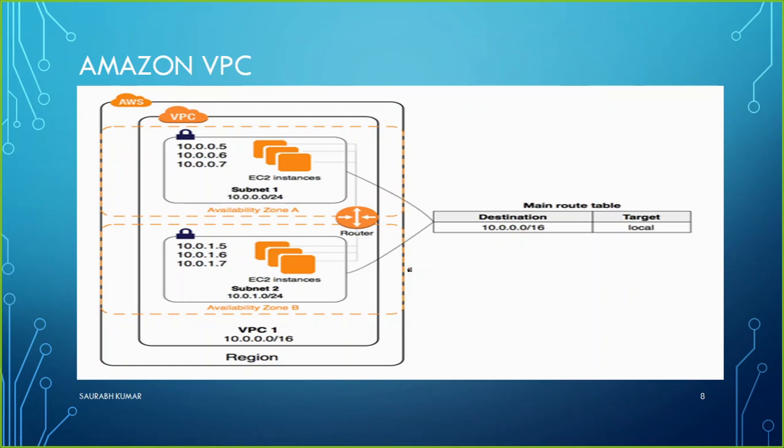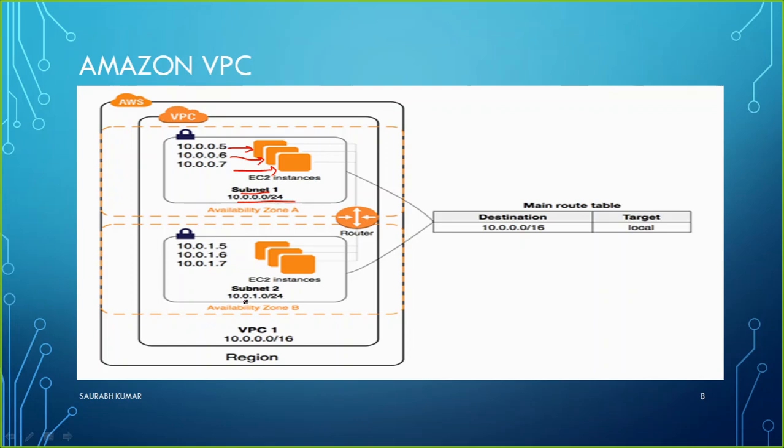If I talk about the graphical representation of VPC, here you see how a Virtual Private Cloud is going to look. Here we have the complete Amazon. Within that, maybe you are running many EC2 instances. Each of them can have different private IP addresses, 10.0.0.5, 10.0.0.6. So maybe this is the IP of this virtual machine or EC2, this is for this EC2, and this is for this EC2. So these are the three instances we have. They all belong to one subnet, that is 10.0.0.0/24.